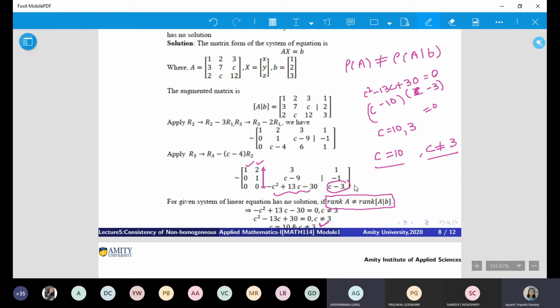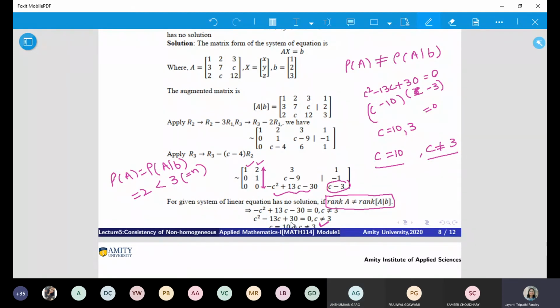Ma'am, if c is equal to 3, then it will result in infinite solutions. Obviously, because your rank, what will happen? You will have this situation. This is the situation. When r is less than n, then you will have infinitely many solutions. Okay, ma'am.